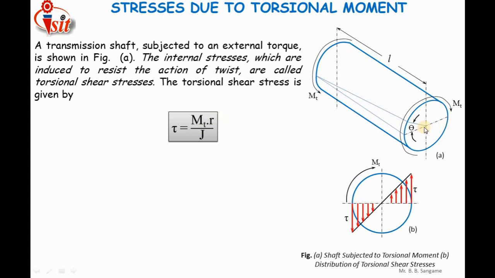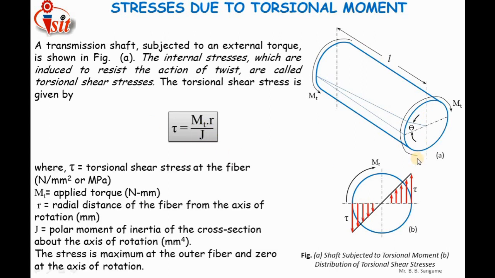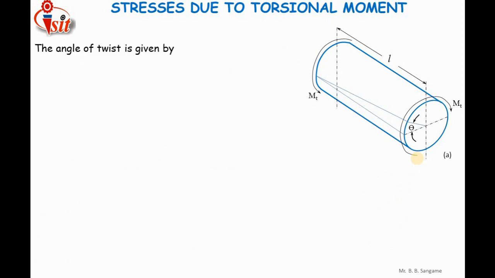Here r is the distance of the extreme fiber from the neutral axis. This is the extreme fiber, so r is nothing but the radius of the shaft. J is the polar moment of inertia. So let us see how this formula is used when the shaft is designed on the basis of strength. Now let us design the shaft on the basis of rigidity, torsional rigidity.